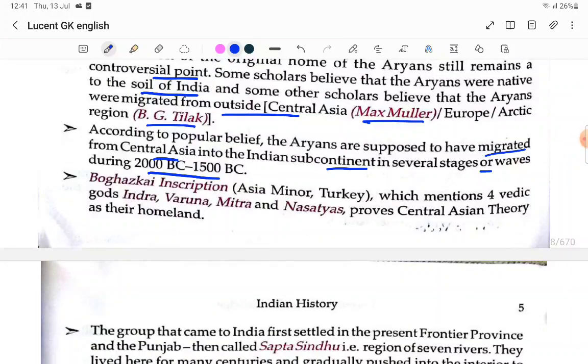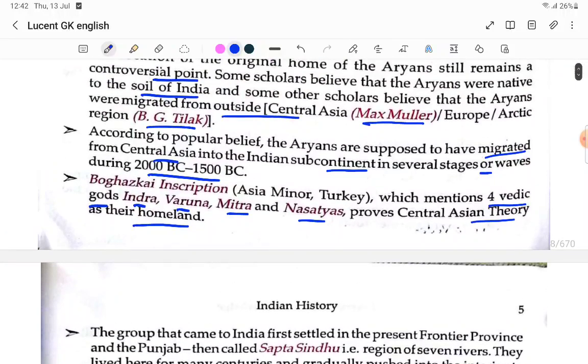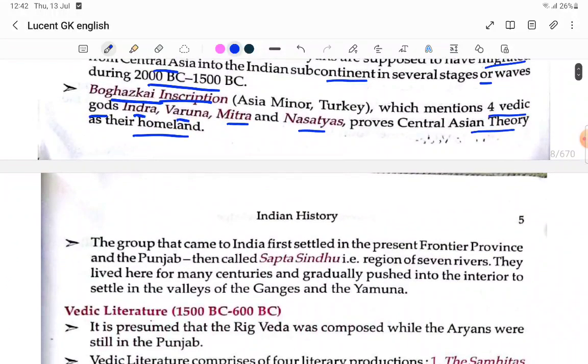Next, the Boghazkoi inscription, which mentions four Vedic gods, Indra, Varuna, Mitra and Nasatyas, proves the Central Asian theory of their homeland. So you have to remember which inscription mentions these four Vedic gods: the Boghazkoi inscription.